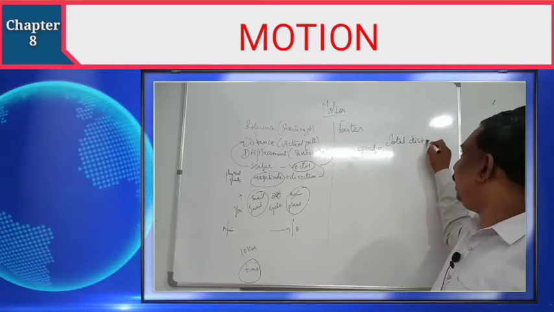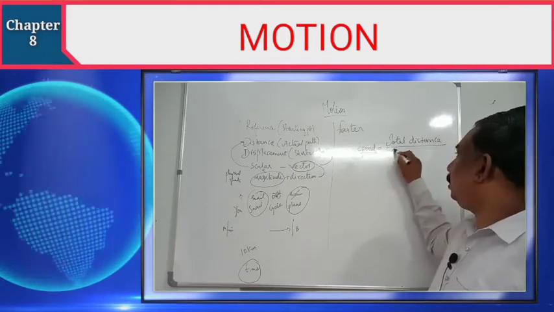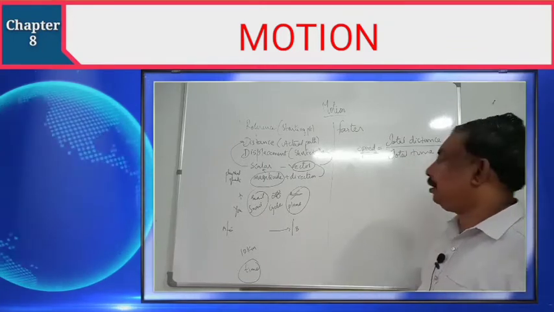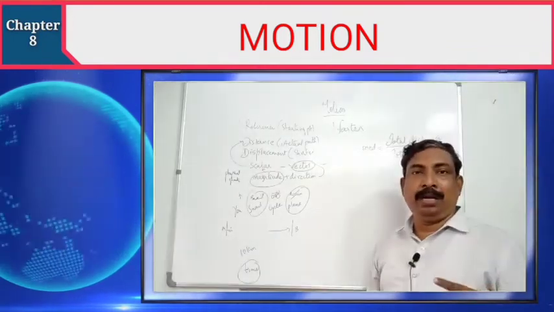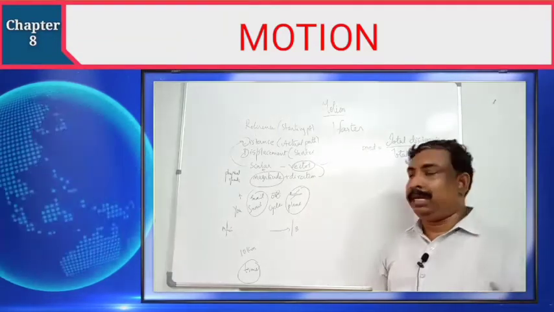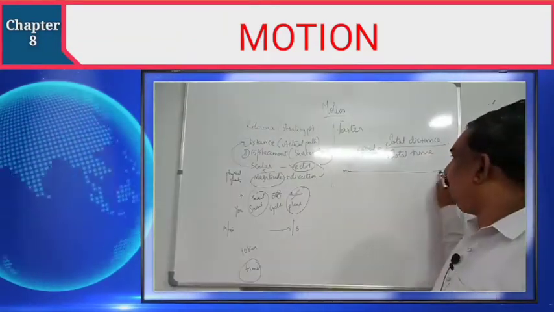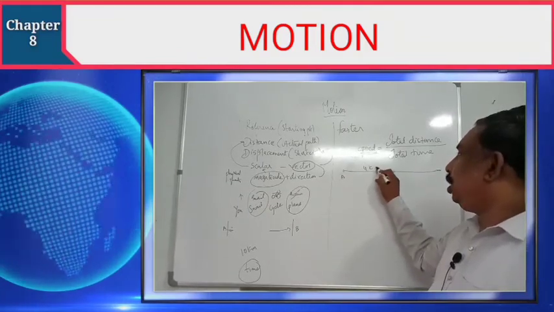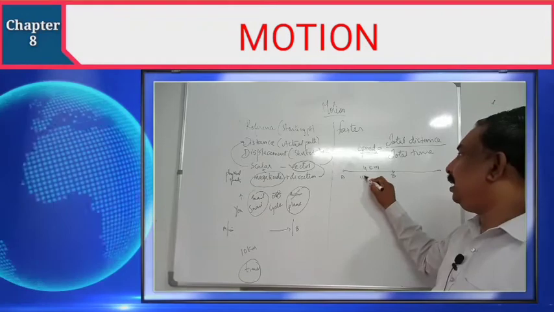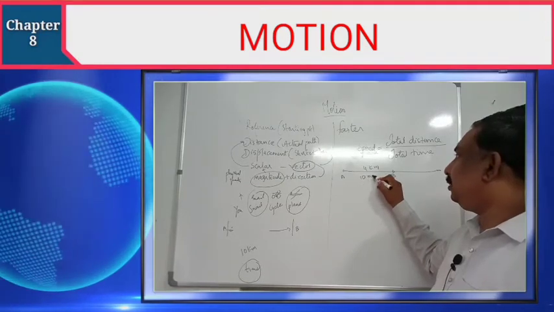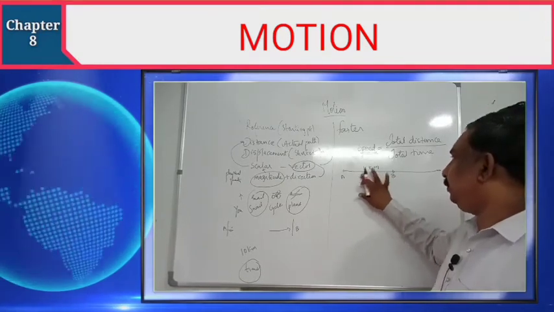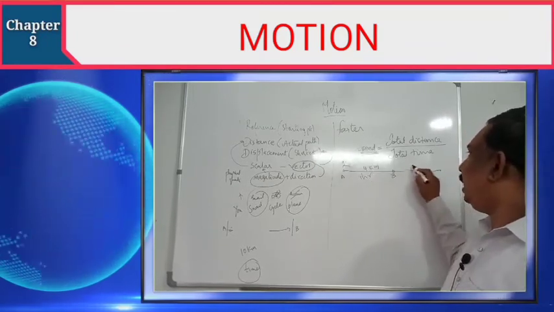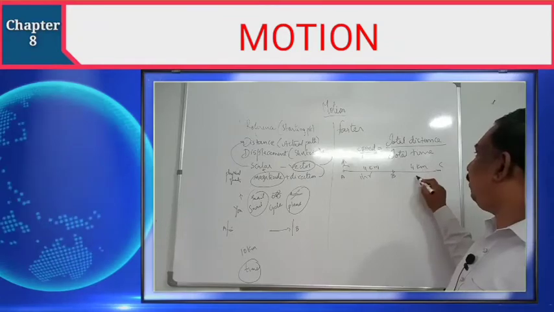total distance by total time. Speed, what is the formula? Total distance by total time. Suppose you go from A to B, suppose it is 4 kilometers, and you covered this 4 kilometers in 1 hour. You walked, and the remaining 4 kilometers you covered in 2 hours.